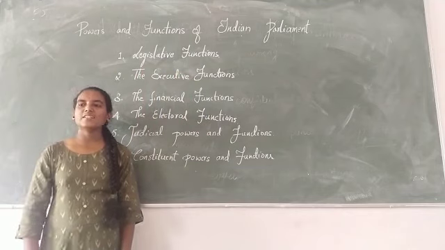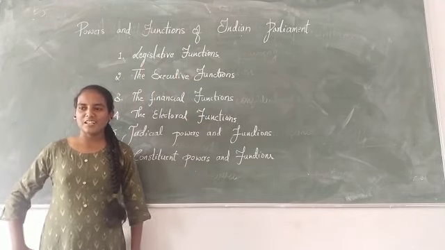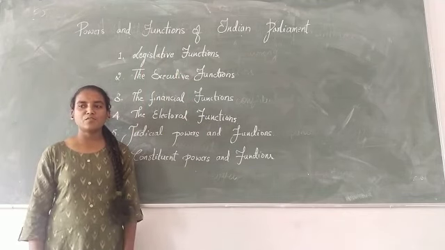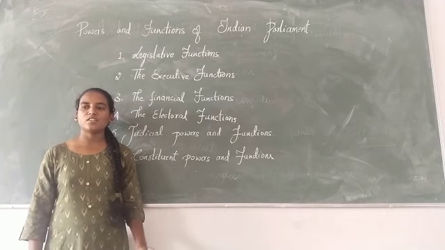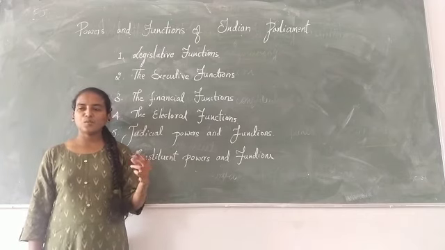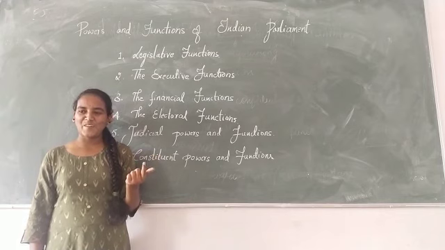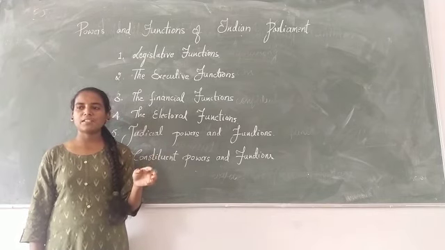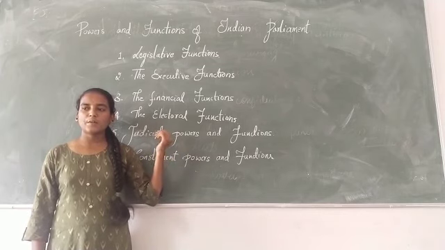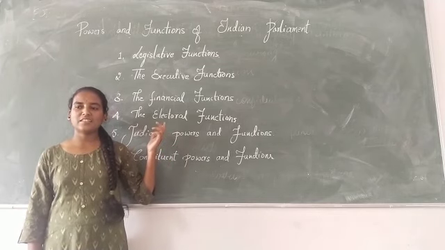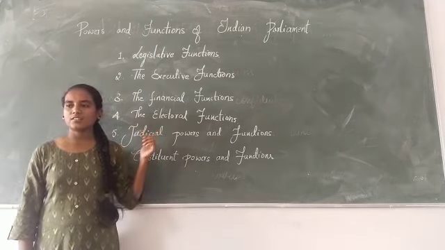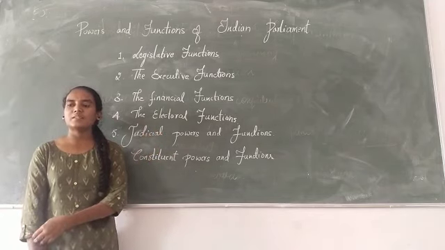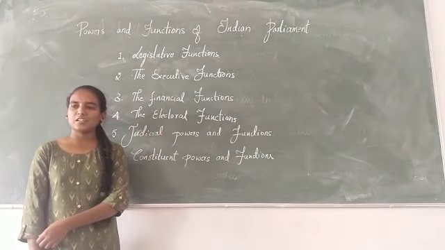Basically, the Parliament is a law-making body, in which there is a division of power between the center, the union, and the states. There are 3 lists: the union list, the state list, and the concurrent list. Only Parliament can make laws on the subjects in the union list. We know that the union list has 97 subjects. Along with the state legislatures, the Parliament is empowered to make laws on the concurrent list.